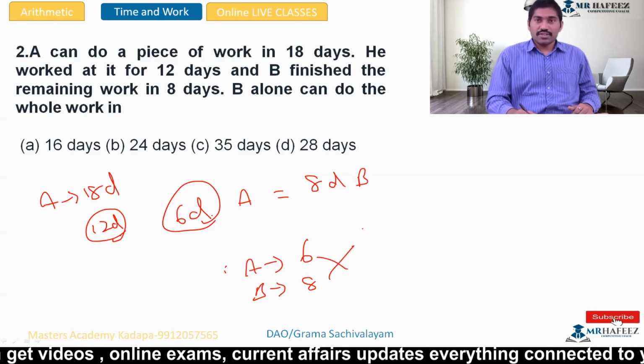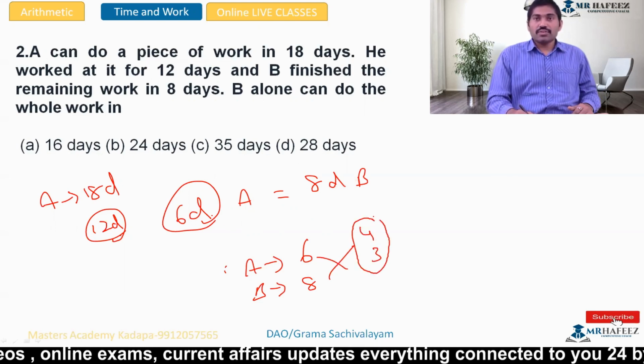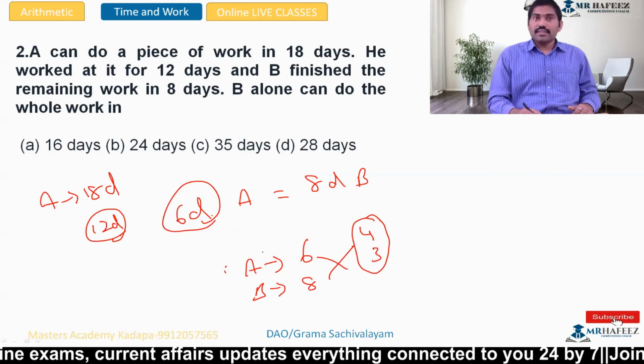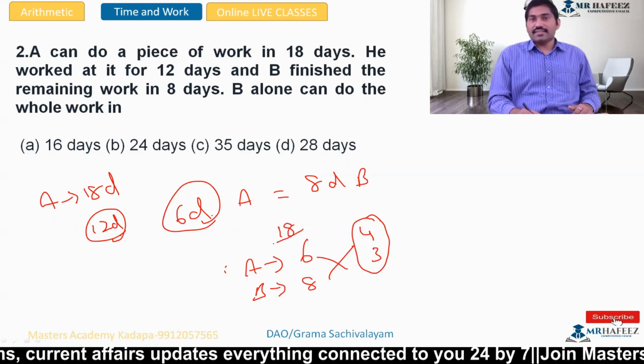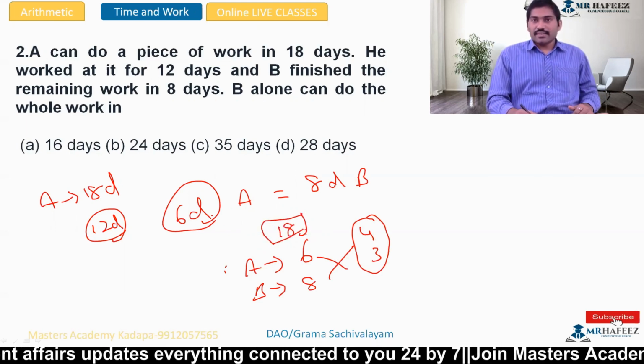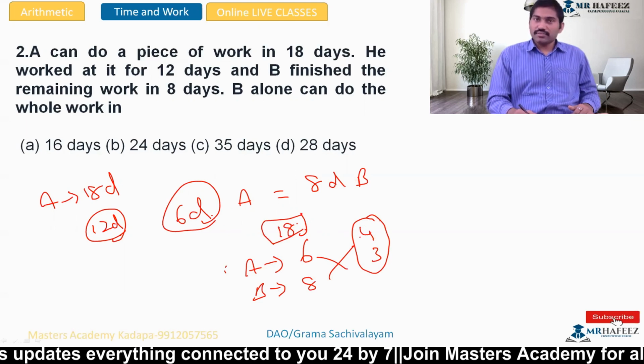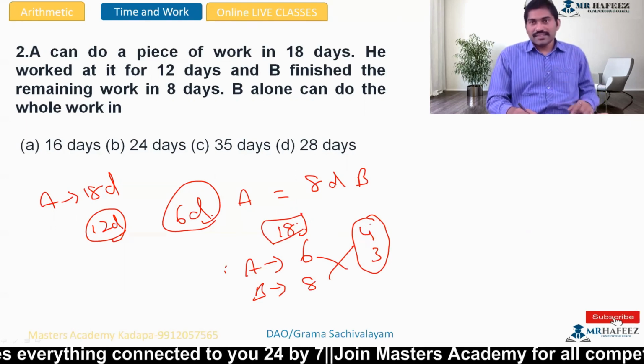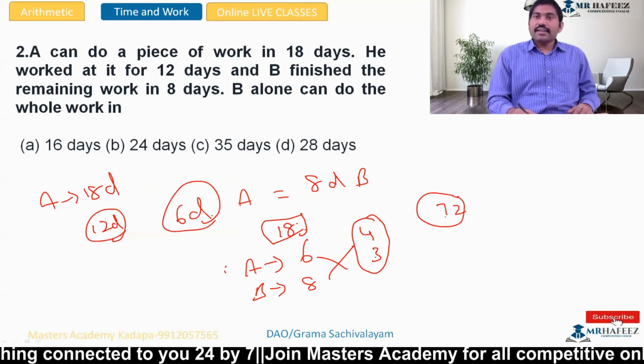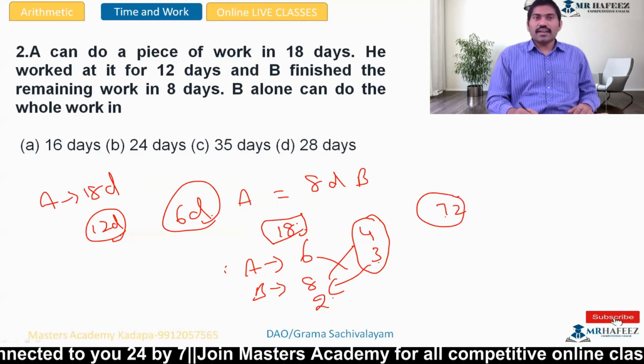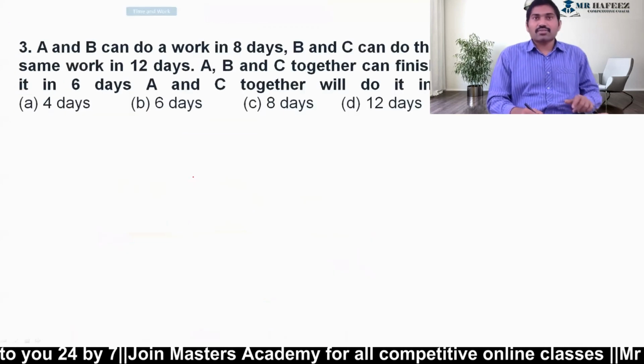That means they are in the ratio 4 is to 3. Efficiency of A is 4 works, whereas A has to complete in 18 days. So 18 fours, how much? 18 fours is very simple. Double, 72. 72 by 3 is how much? So 24. Answer over. Next question.